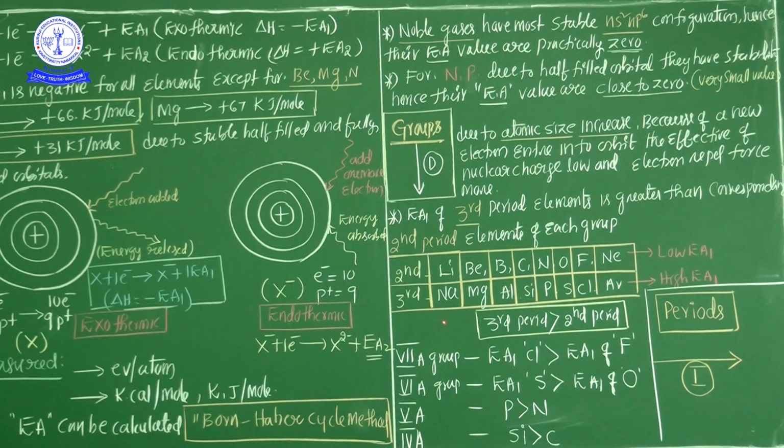And some most important points: out of all metals, gold has the maximum electron affinity. Write down this point. And among all elements, chlorine has the maximum electron affinity, and among all metals, gold has the maximum electron affinity.